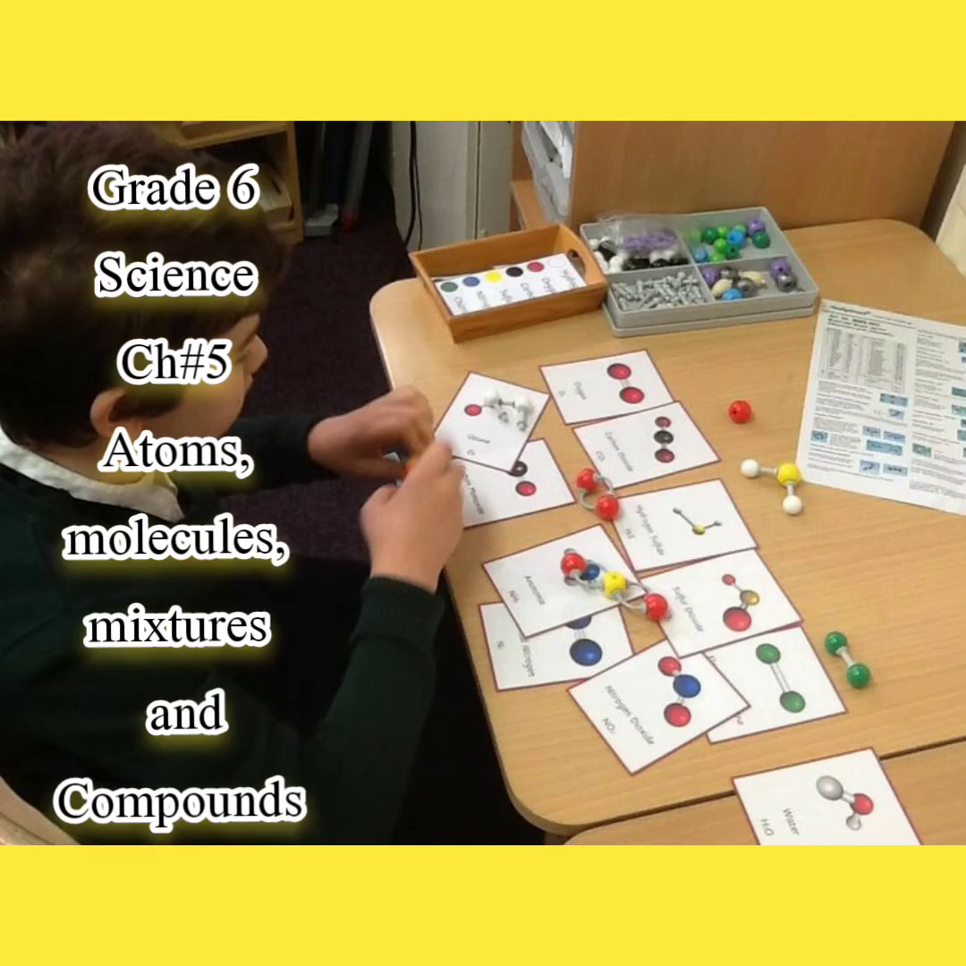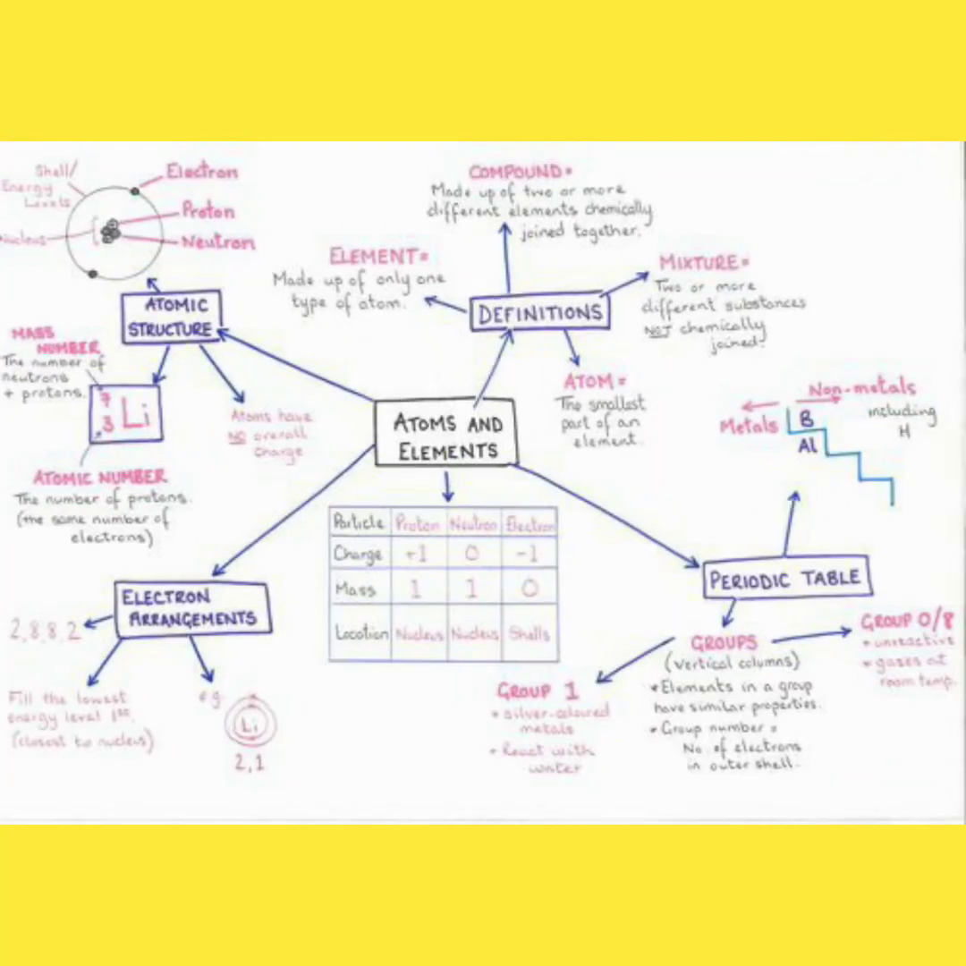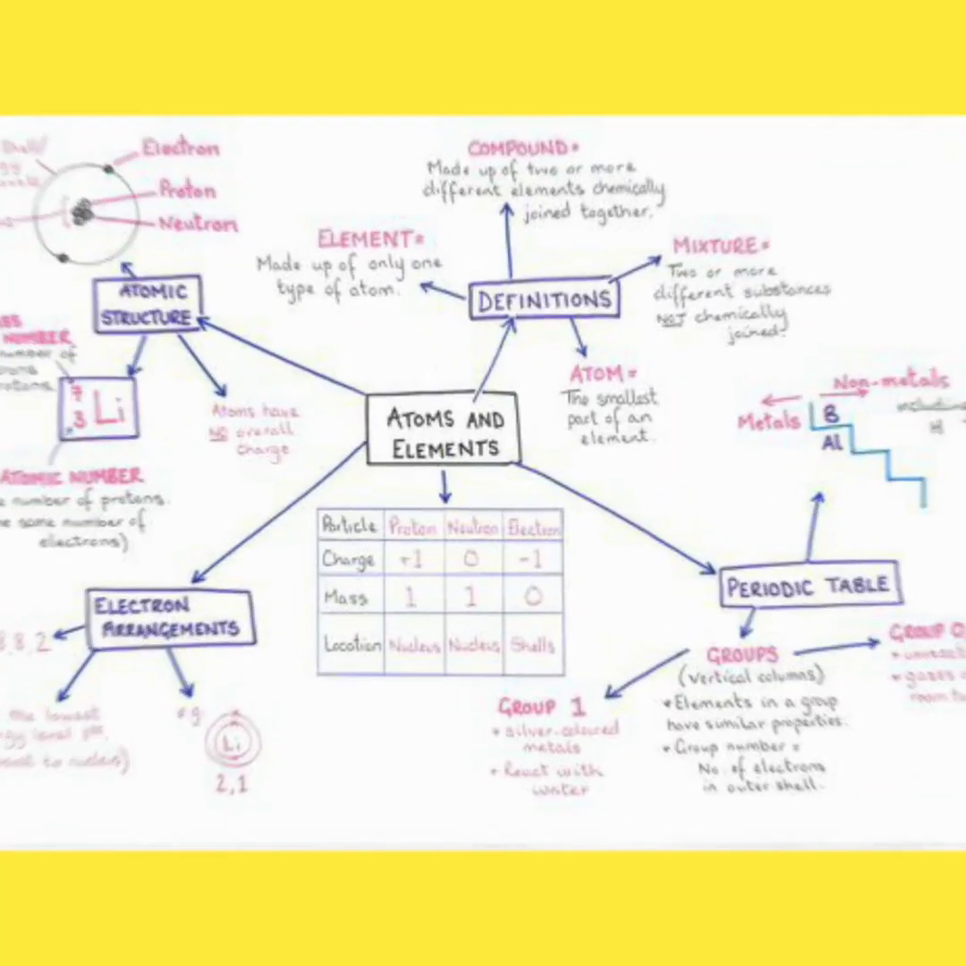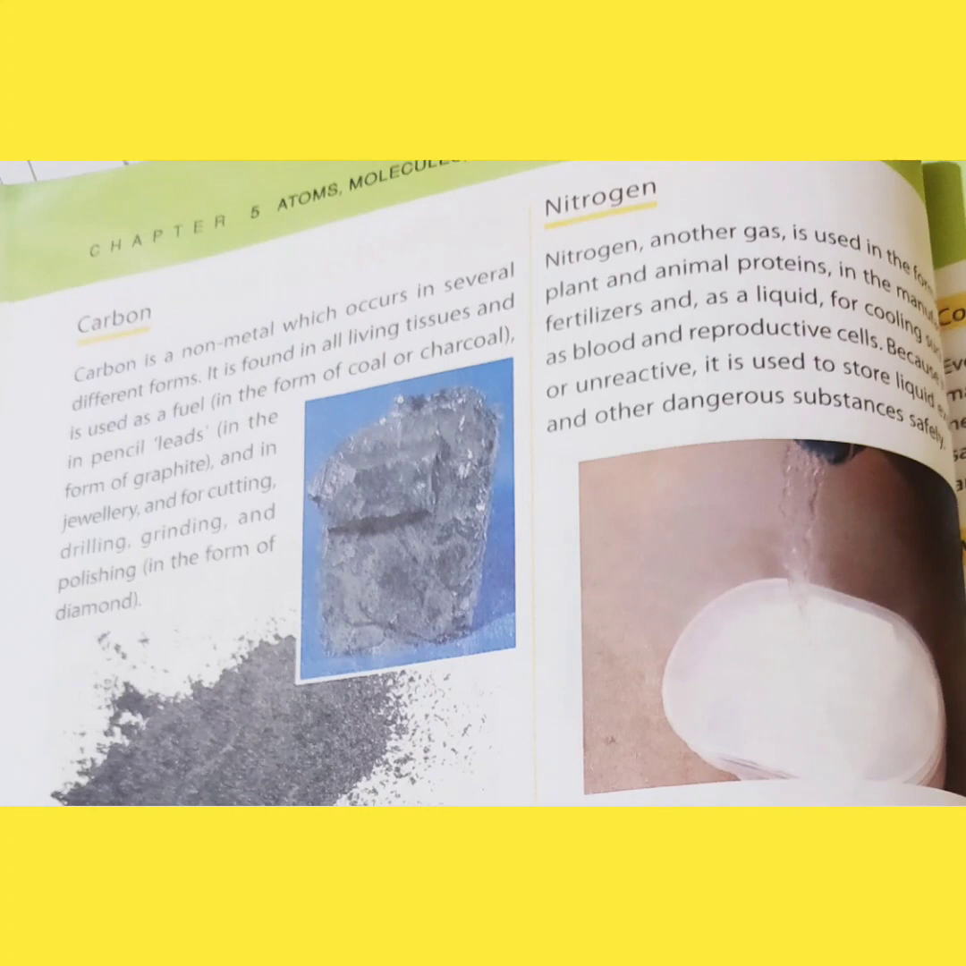In science we are doing chapter number 5, atoms, molecules, mixtures and compounds. We were studying about metals and non-metals. Now at page number 46, top, carbon and nitrogen detail is given. Carbon is a non-metal which occurs in several different forms.